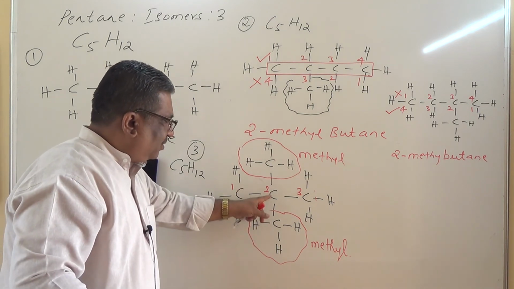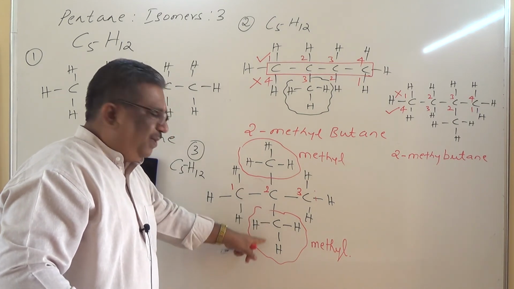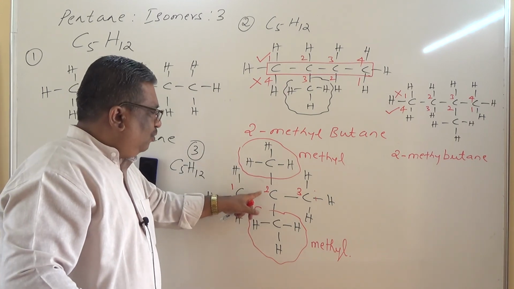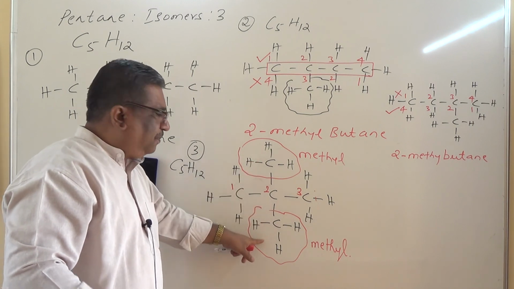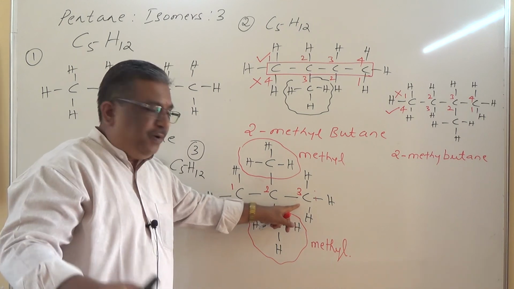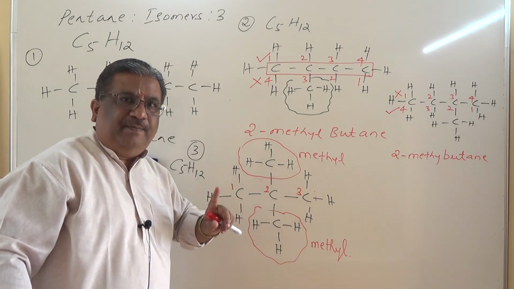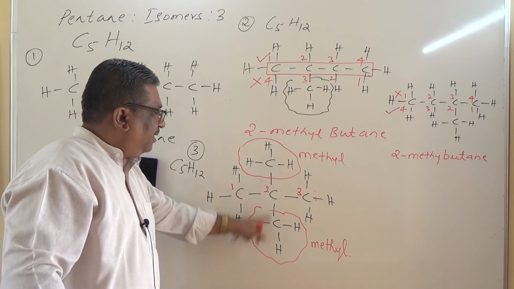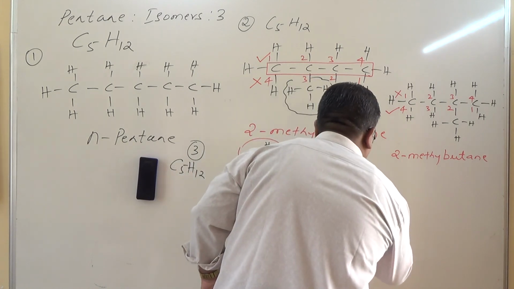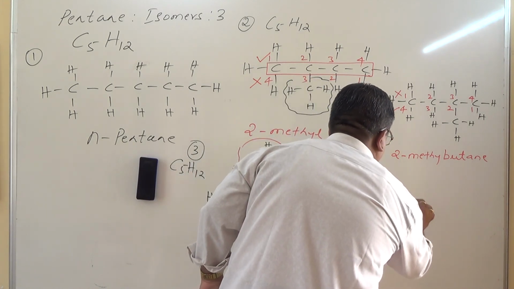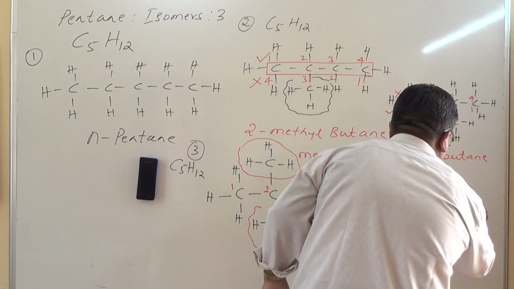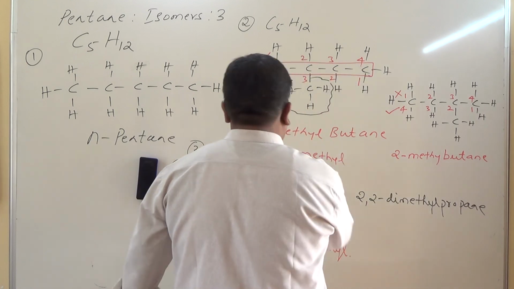One methyl attached to the second carbon atom, so 2-methyl, and another methyl is attached to the second carbon atom, and therefore 2,2. There are two methyl groups, dimethyl. Root word meth, ith, prop, 3 carbon atoms, prop, all single bonds between carbon atoms, ane. Therefore 2,2-dimethylpropane is the name of this compound.